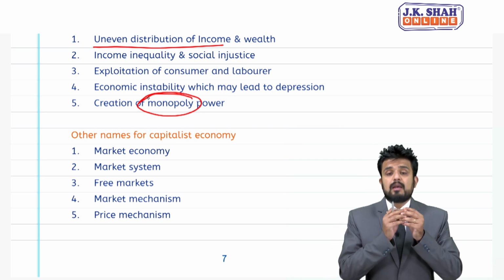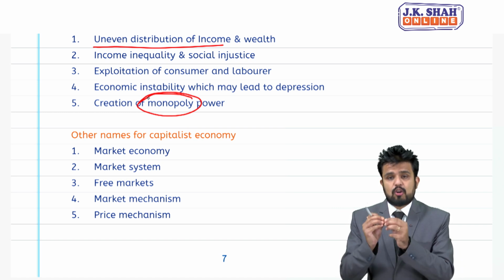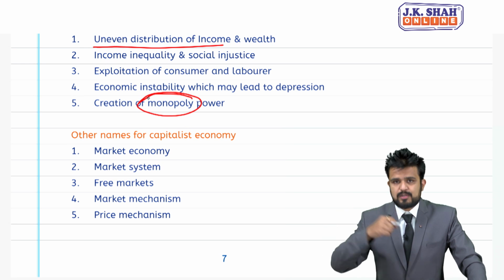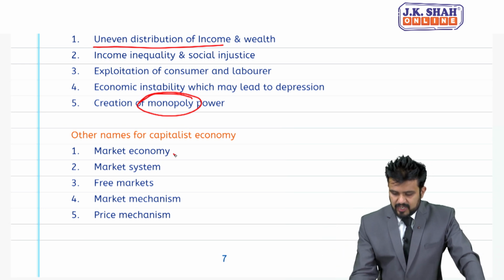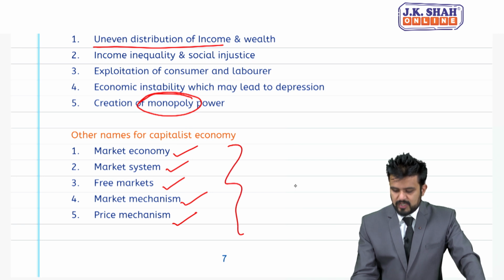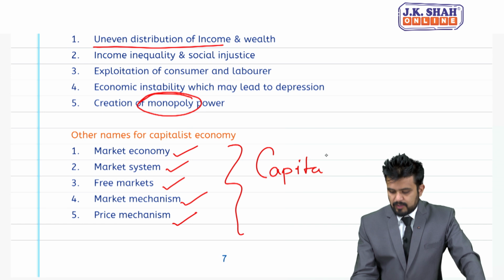Now, capitalist economy or capitalism has different names. Market economy, market system, free markets, market mechanism, price mechanism, all these mean what? Capitalist economy.